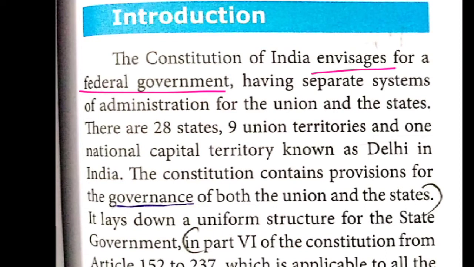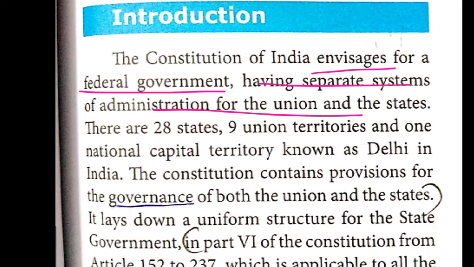Union government. The Constitution of India provides a central government, that is the federal government, having separate systems of administration for the union as well as the states. Union government is otherwise called the central government, and states means the state governments.